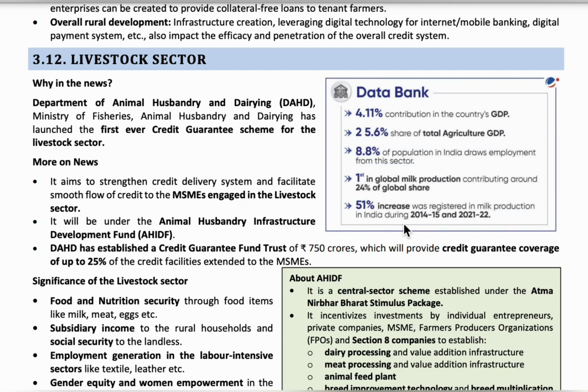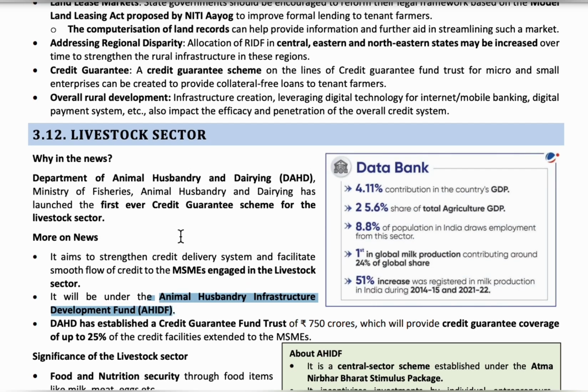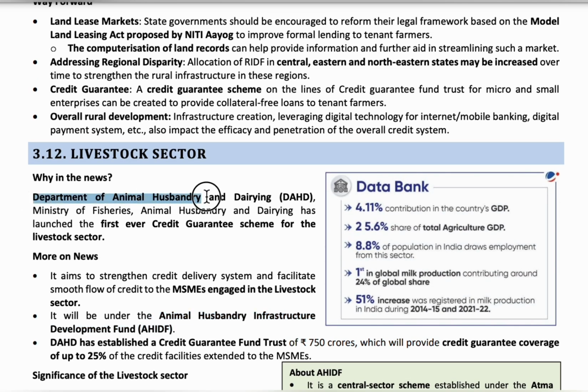For the development of the livestock sector in India, they have launched the Animal Husbandry Infrastructure Development Fund, AHIDF. Okay, this one was launched to strengthen the livestock sector. This topic is in the news because the Department of Animal Husbandry and Dairying under the Ministry of Fisheries, Animal Husbandry and Dairying has launched the first ever credit guarantee scheme for the livestock sector.